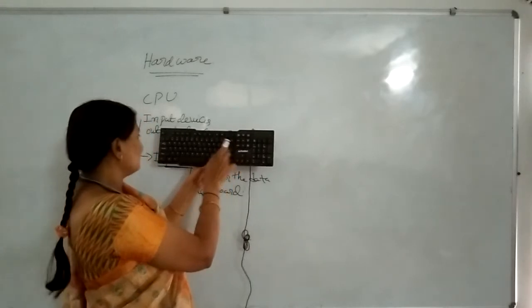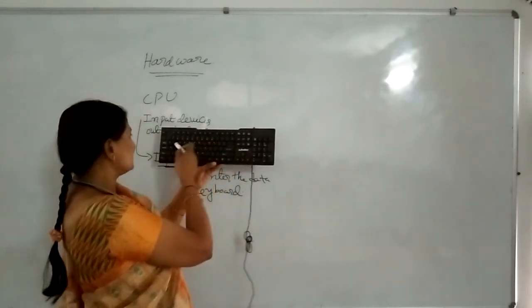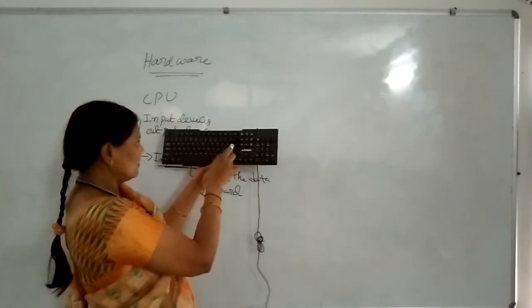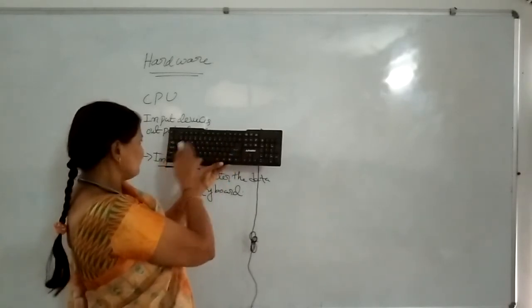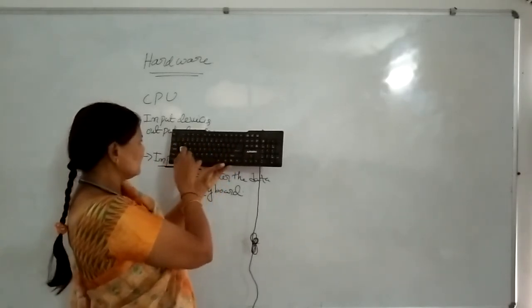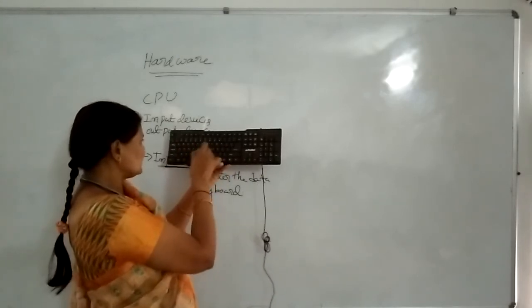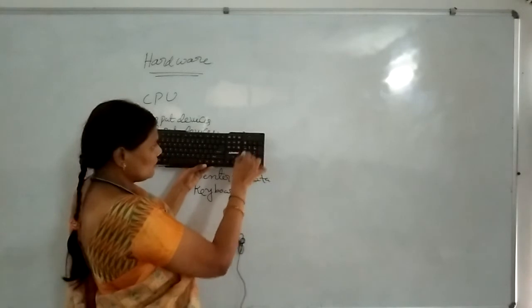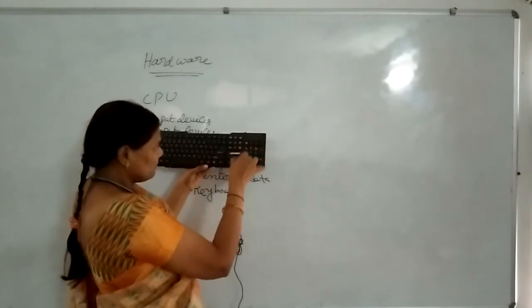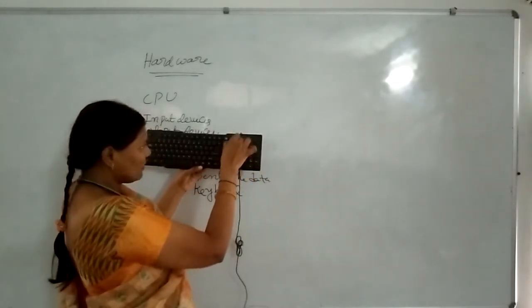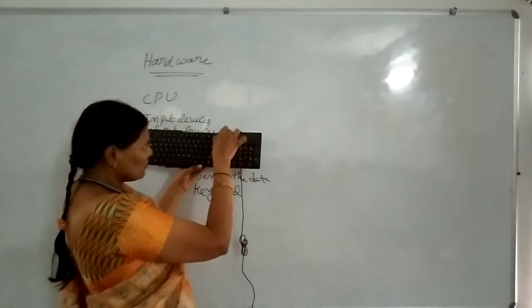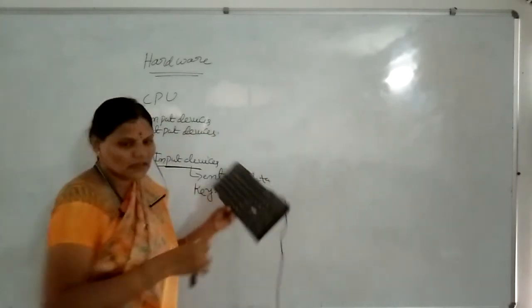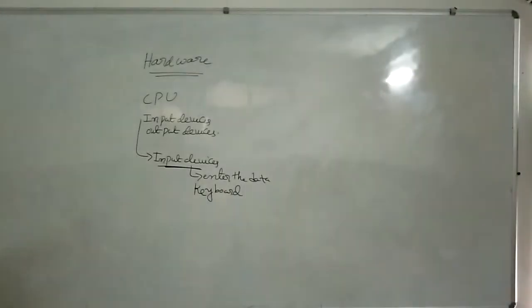Then below the function keys we have the numerical keys, and below that we have a tab. Then on the right side we have the numerical keypad. Then we have cursor keys also, and page up, page down, delete, home and end buttons. We can learn each one by one.